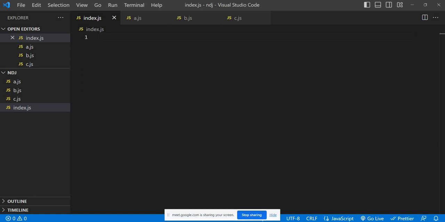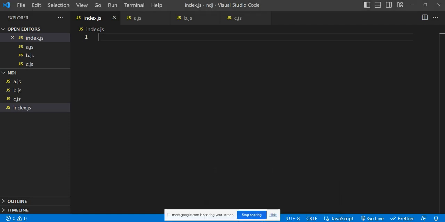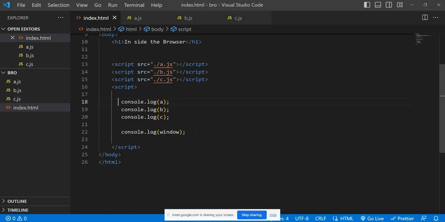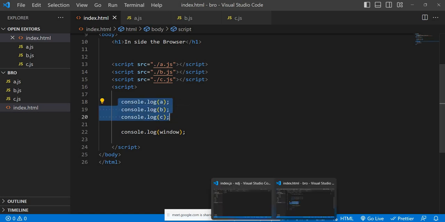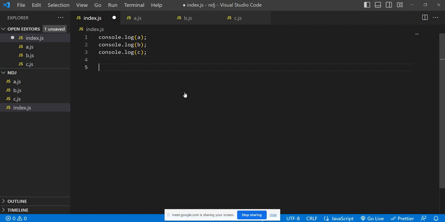What we have done in the browser, we do in Node.js. Already we understand that console.log is a global object.